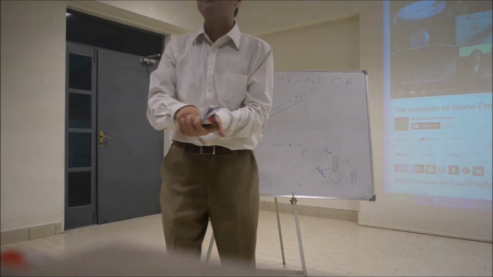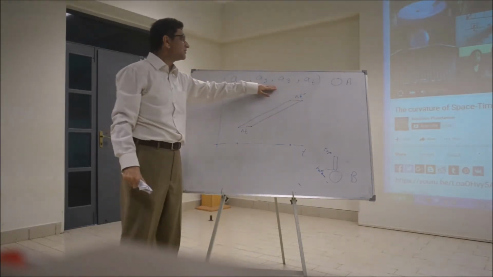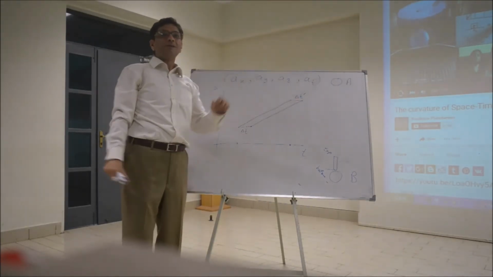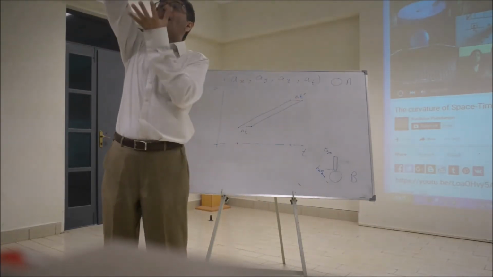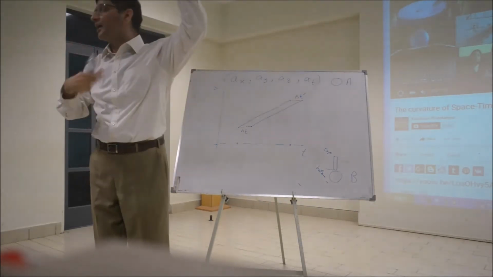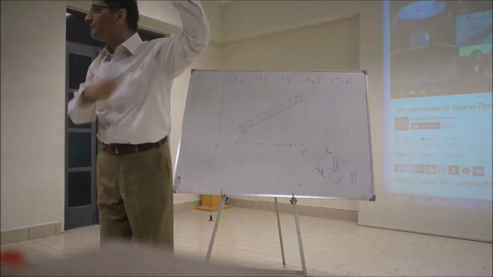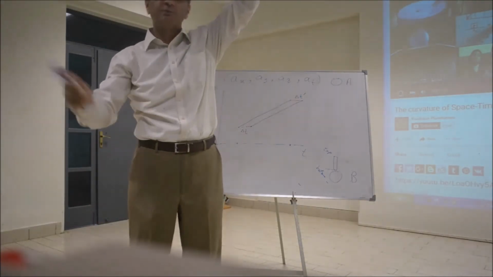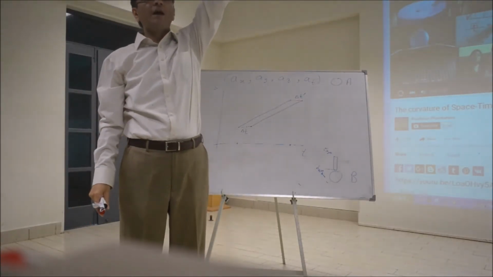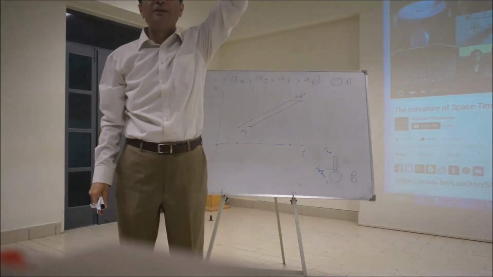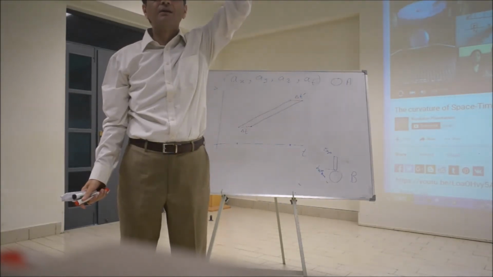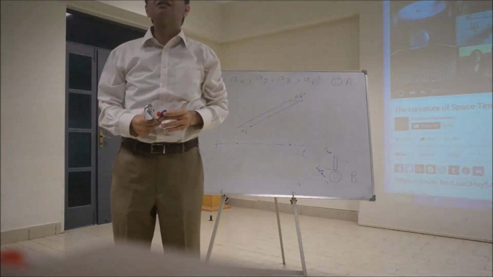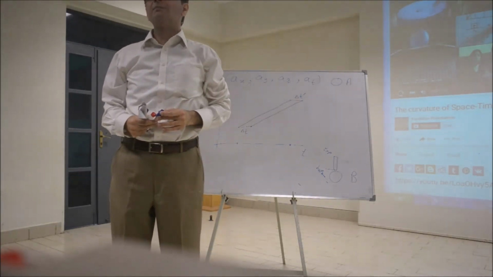But what about a falling object? Remember I said that in every 4-vector, these come with one sign and the time component comes with an opposite sign. So when an object is dropped and there's no other force acting on it like air resistance or any electric force or any magnetic force, no non-gravitational force is acting on it. Only gravitation is acting, if you consider it to be a force. It's not actually. So if you drop it, according to Einstein, isn't it a free particle? Because gravity is not a force, it's a curvature. It's a free particle. And free particles have 0 4-acceleration. The magnitude of 4-acceleration